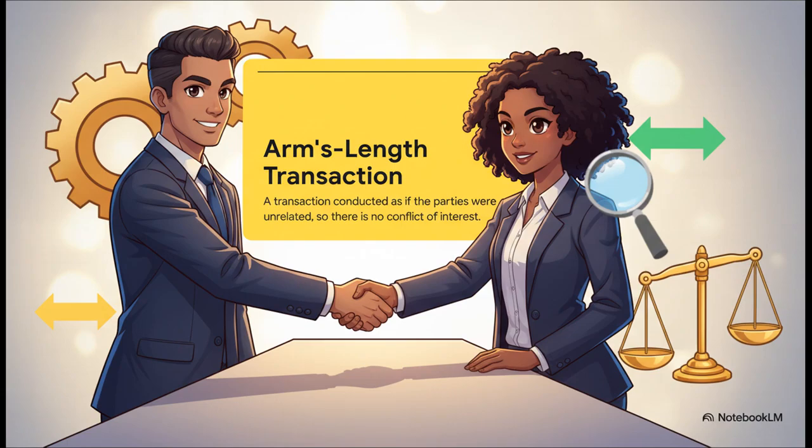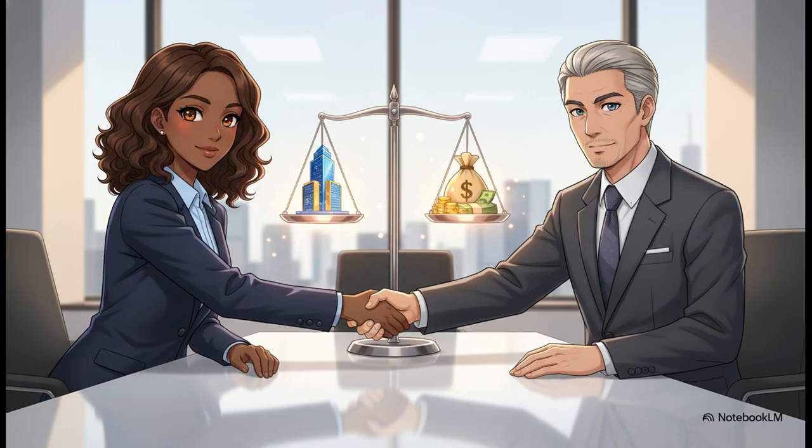Now, for the flip side of that coin, the arm's length transaction. This is what we're always looking for. It's a deal done on normal, everyday commercial terms, exactly like it would be if the two parties were complete strangers with no connection whatsoever. Yeah, it's the total opposite of giving your friend mates rates. The price is the fair market value, no special treatment, no funny business. Baby Vegeta would never sell a spaceship to his rival Goku at a discount just to be nice. It would be full price, probably with a few extra fees just for his trouble.